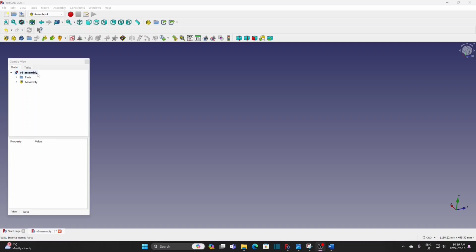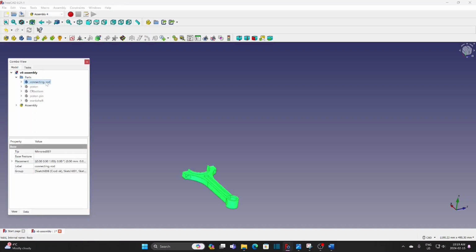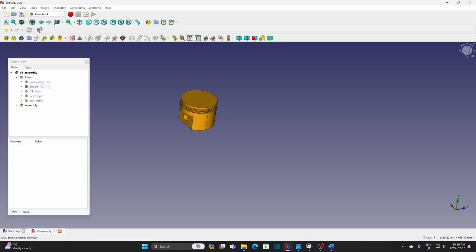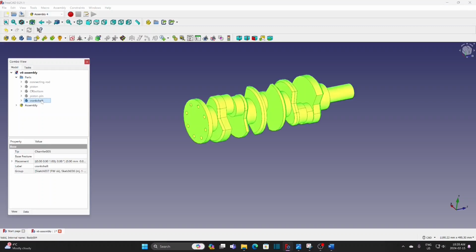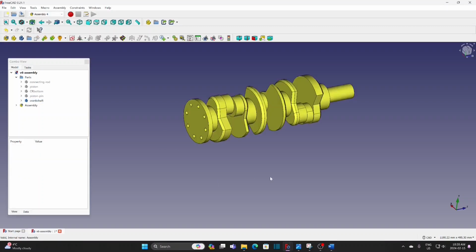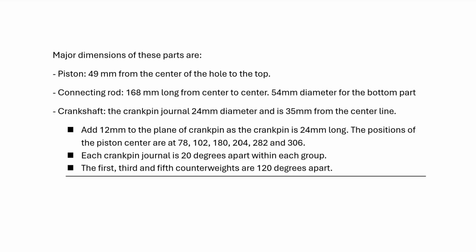Create assembly file. I have already created parts for this animation in the parts container: connecting rod, piston, bottom part of the connecting rod, a pin, and the crankshaft. Major dimensions of these parts are: piston, 49 mm from the center of the hole to the top; connecting rod, 168 mm long from center to center, 54 mm diameter for the bottom ring.